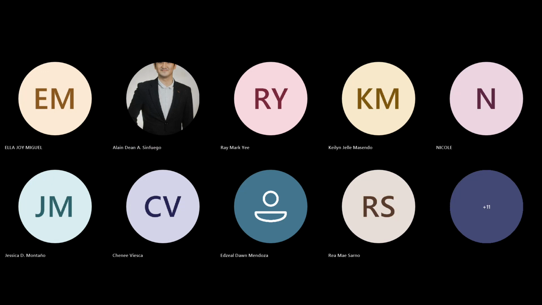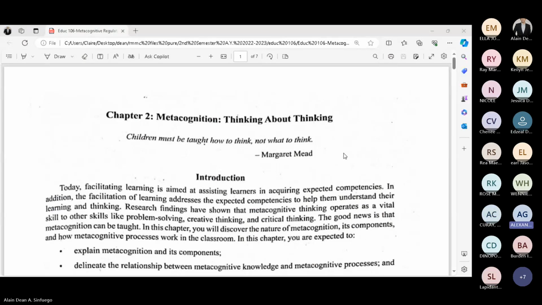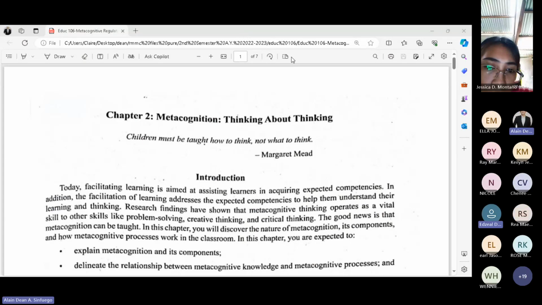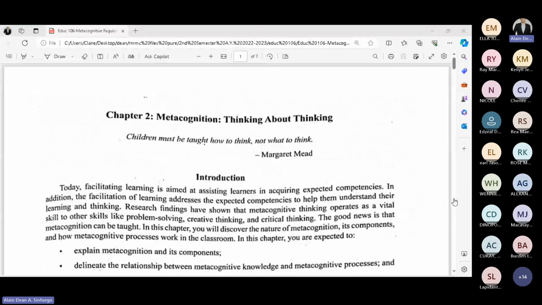Can you now see the shared screen? Yes, sir. Yes, sir. Okay. Yes, sir.